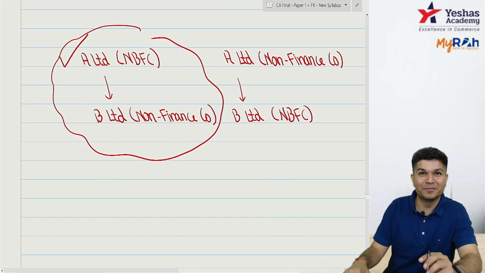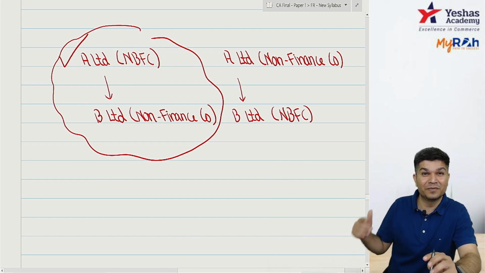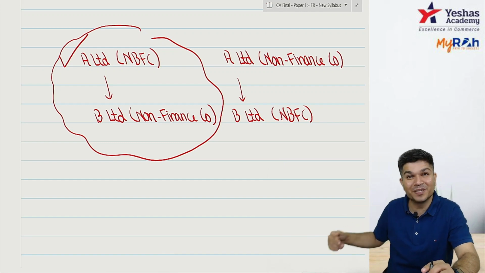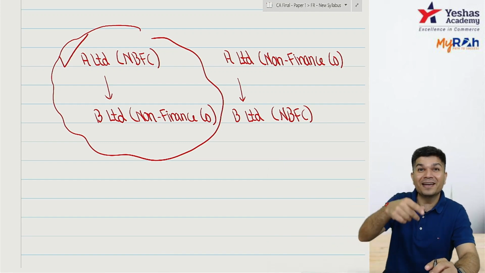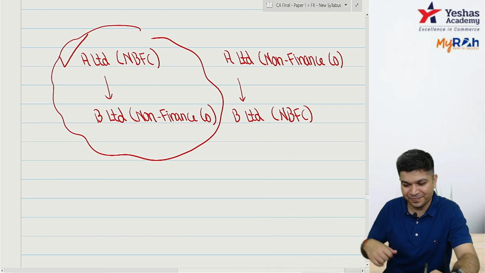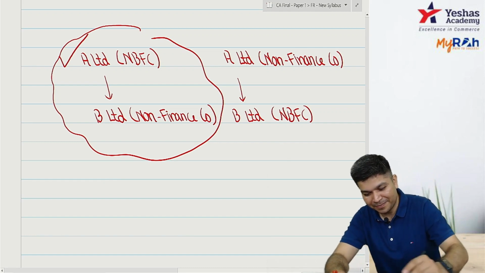IND AS is applied to B from 1416. So if it applies to you, it applies to your parent, your subsidiary, your associate, your JV. Your parent A Limited, so whether they have to follow from 1416 or from 1418. This is one question. Now second,